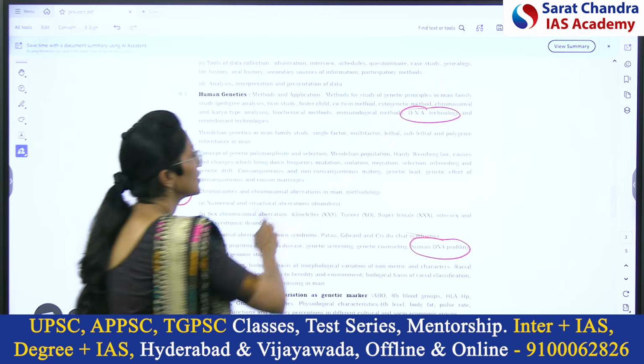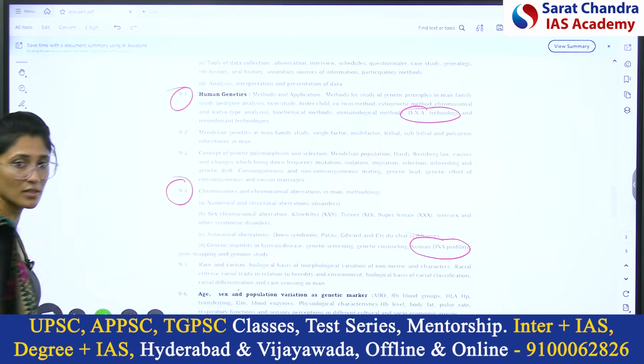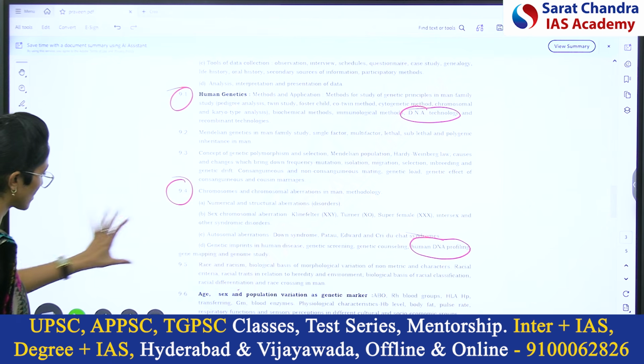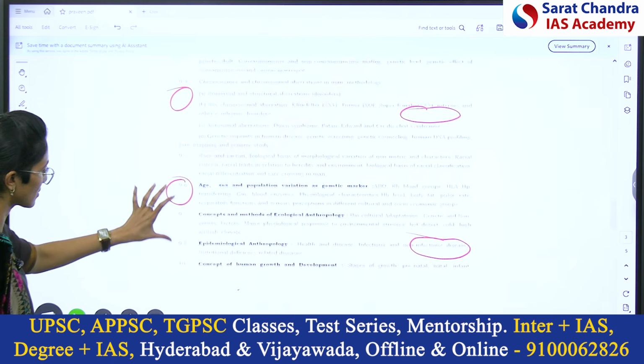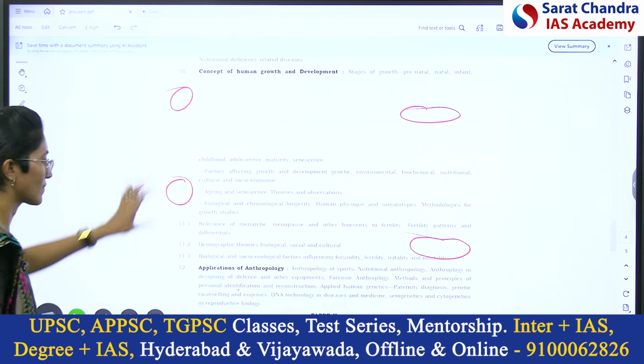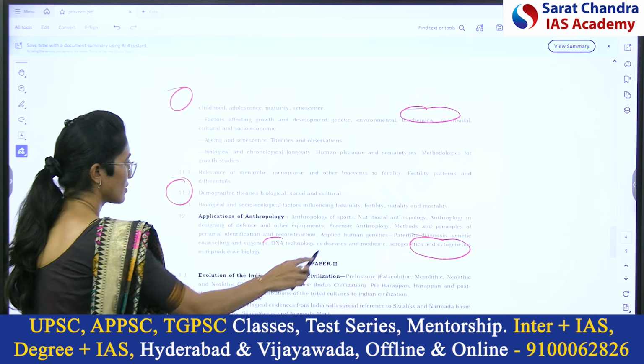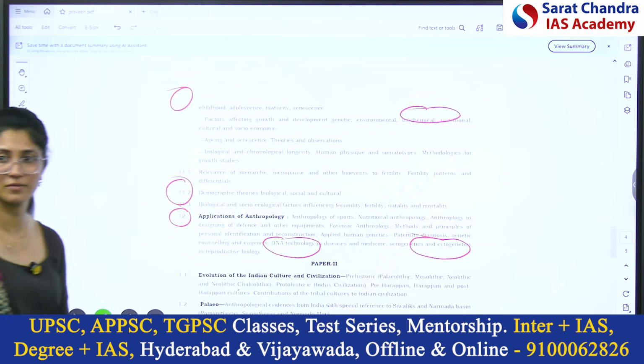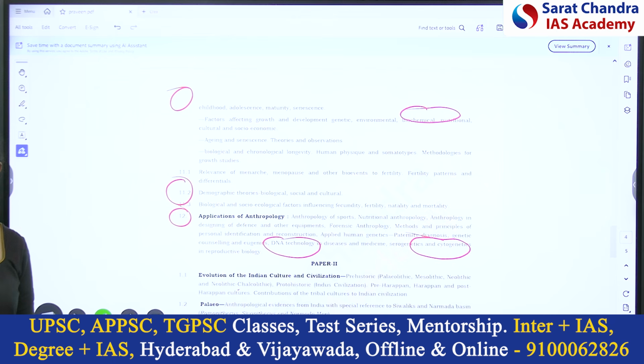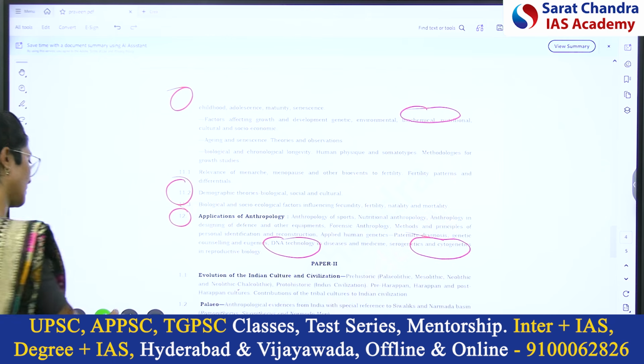DNA technology in chapter 9.1. DNA technology in chapter 12. Same thing, applications are different. Right.